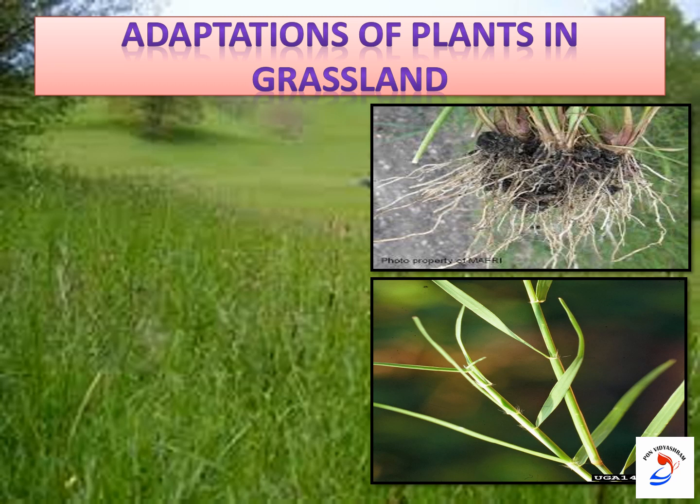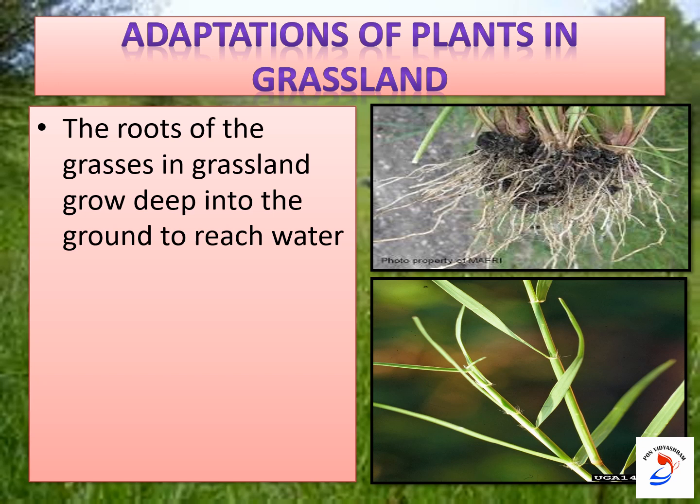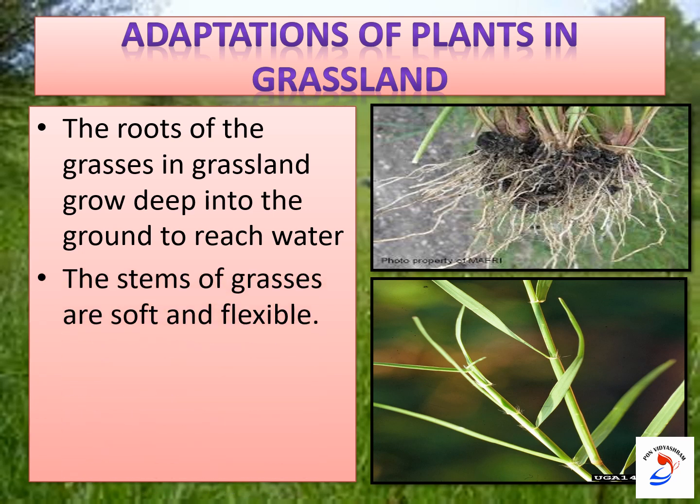So these are the two adaptations shown by the plants in grassland. Hope you are all clear?